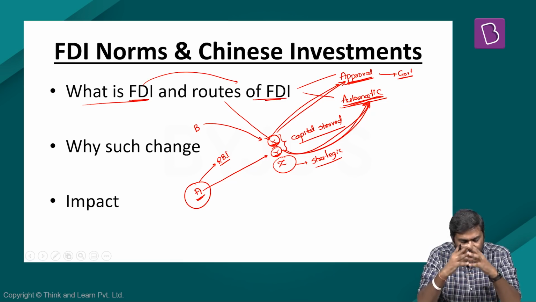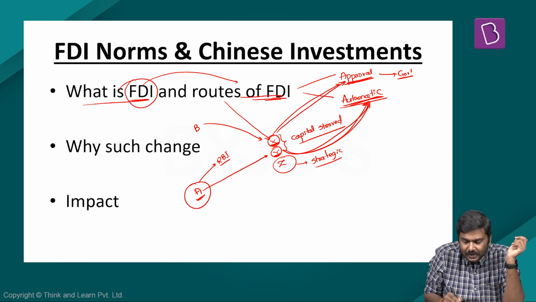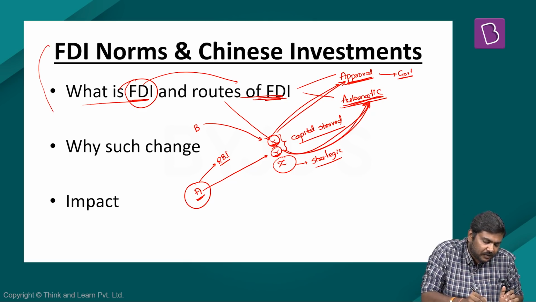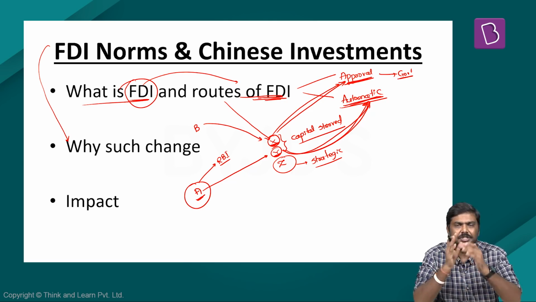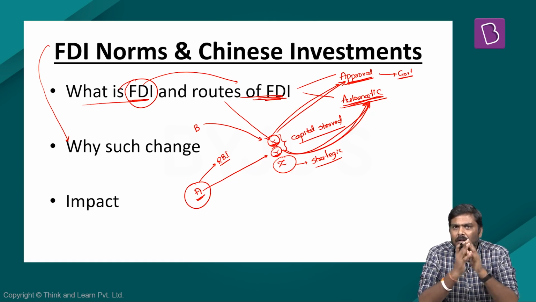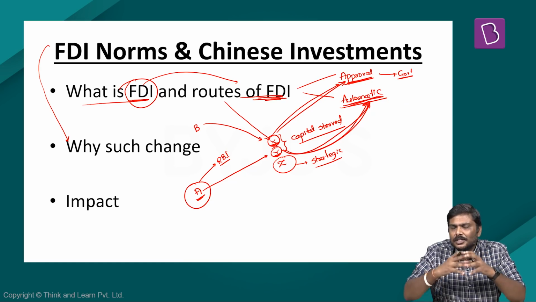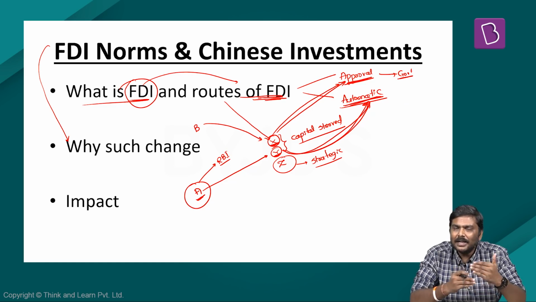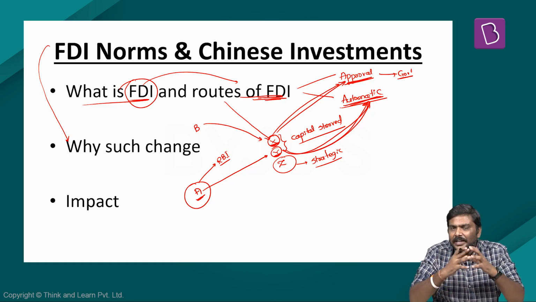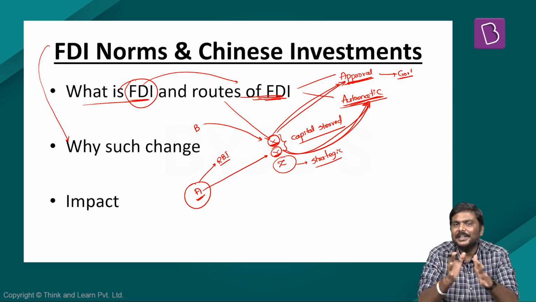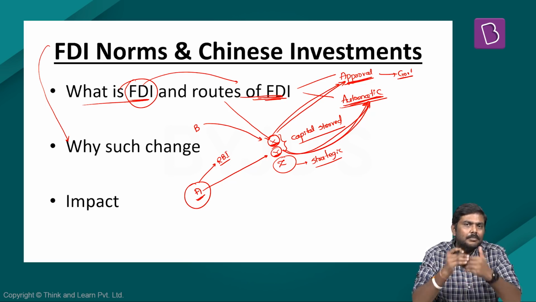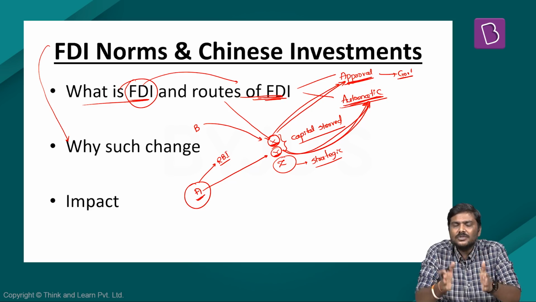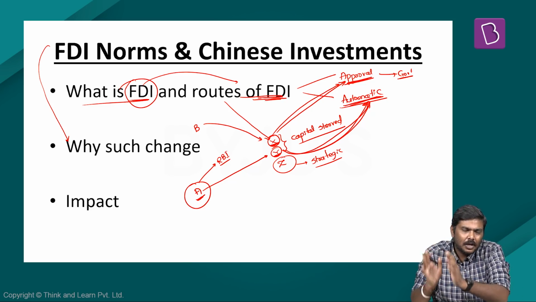So these are certain important points related to what is FDI and the routes of FDI. Now, why has the Government of India very recently changed its FDI policy? What led to this particular change? Please understand, this situation is the outcome of the disruption caused by the pandemic, that is COVID-19. It is a very difficult situation for the corporate sector, especially manufacturing companies or even service sector companies. The whole economic activity has got disrupted because of this lockdown.